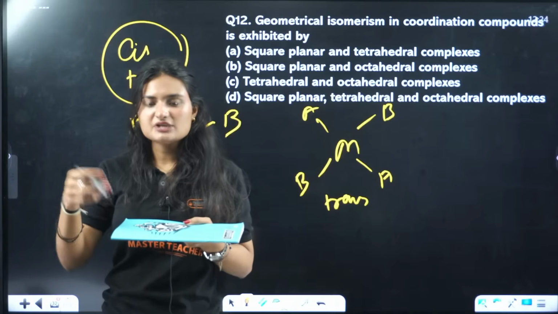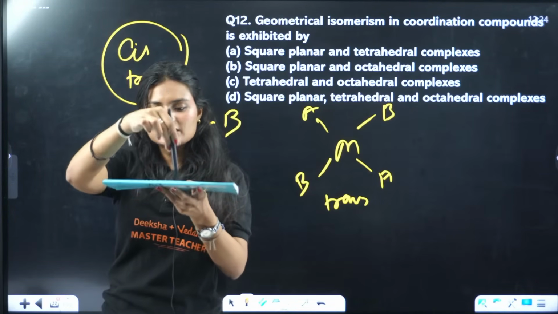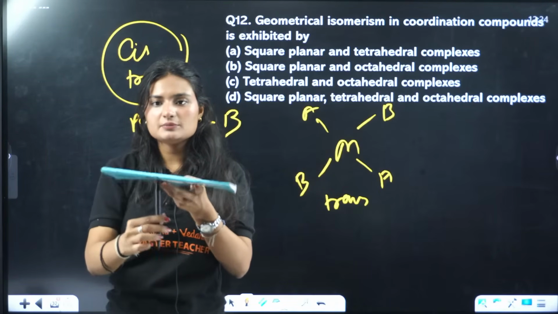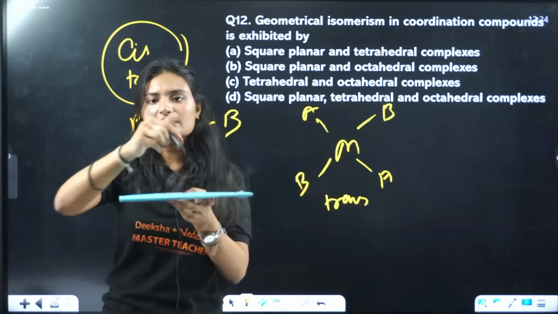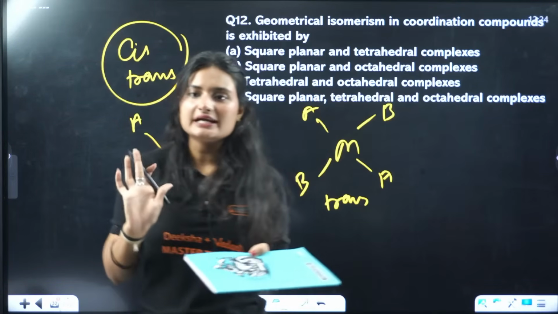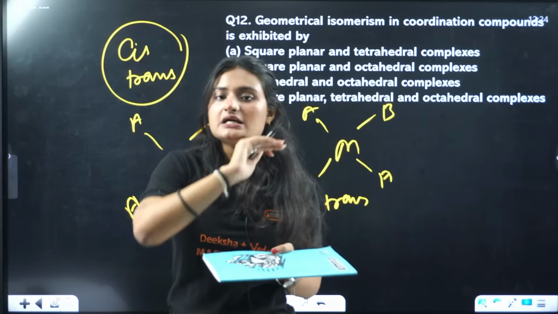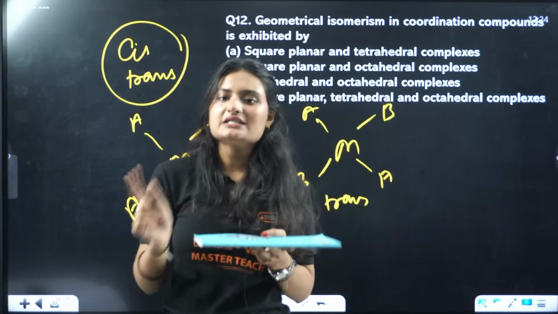Octahedral is similar to square planar. If I stab this paper and go through both sides, one above and one below, that is your octahedral arrangement. In octahedral arrangement, there is a distinction between all these positions. So yes, in that case also cis and trans is possible.